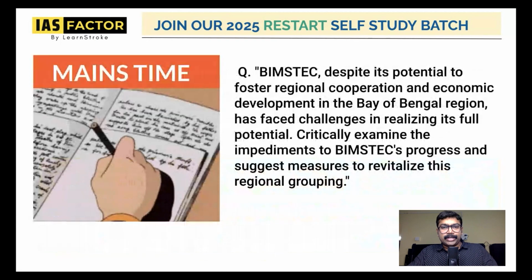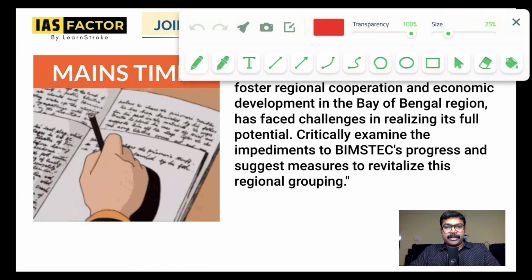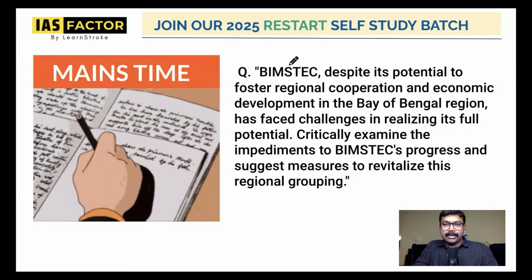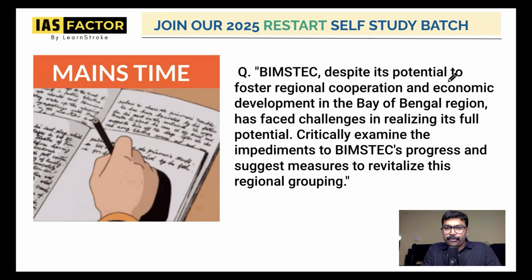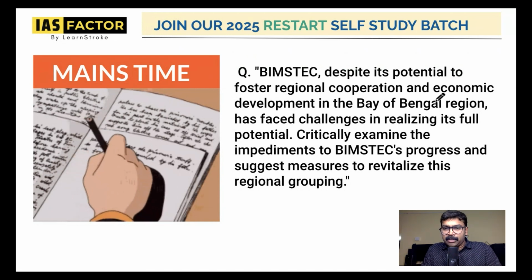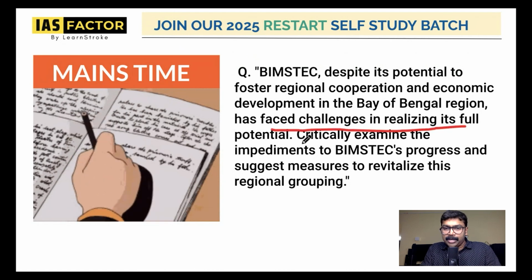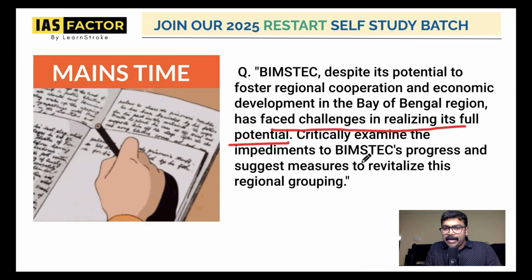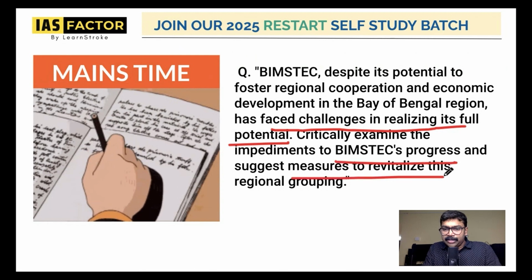So let's take a question for the mains examination here. I'm giving you a question from the mains, so maybe you can write it down or maybe you can solve it again. BIMSTEC, despite its potential to foster regional cooperation and economic development of the Bay of Bengal region, has faced challenges in realizing its full potential. Critically examine the impediments to BIMSTEC's progress and suggest measures to revitalize the regional grouping.